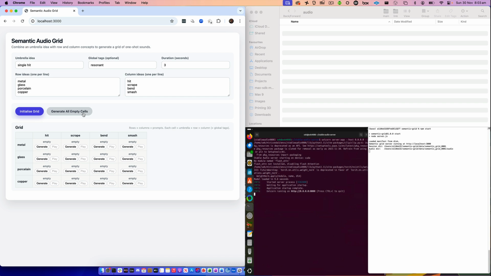So what I'm going to do is generate all empty cells. That's going to send prompts off to the diffusion server, and the server is then going to send audio files back. That's going to take about 20 seconds per audio file.